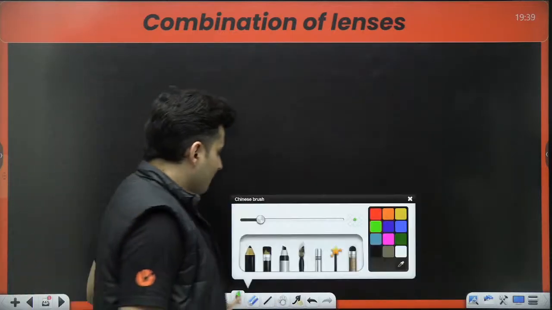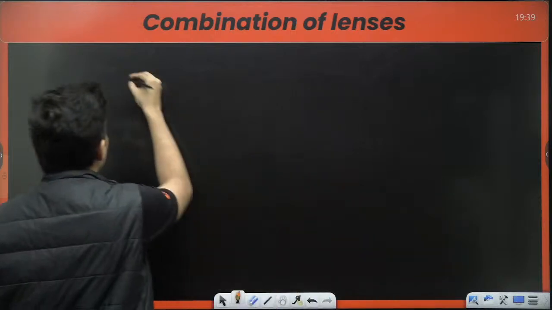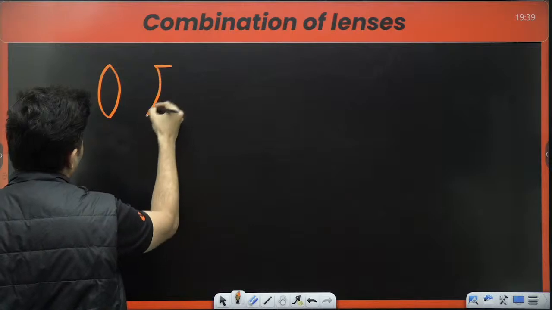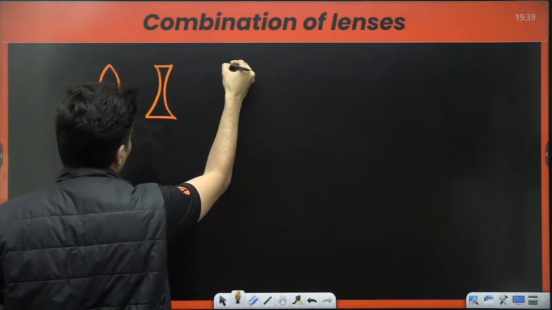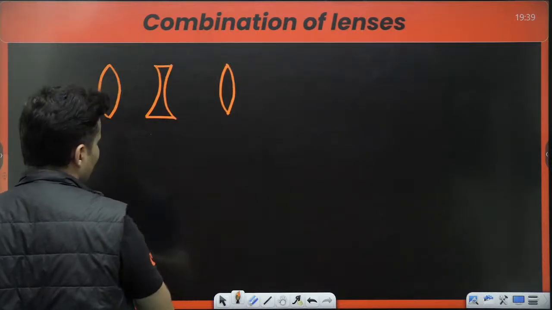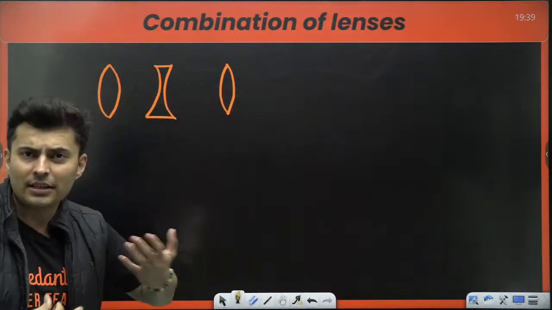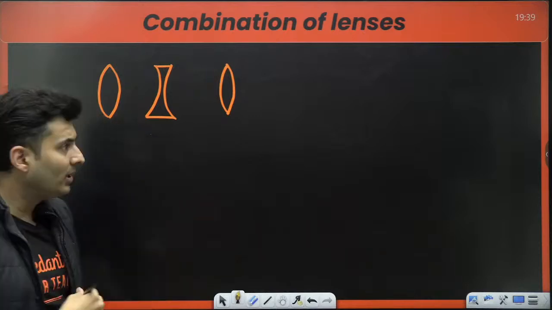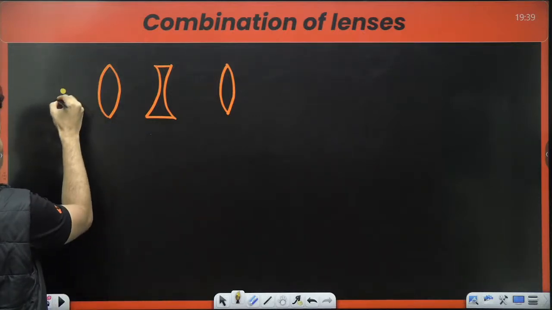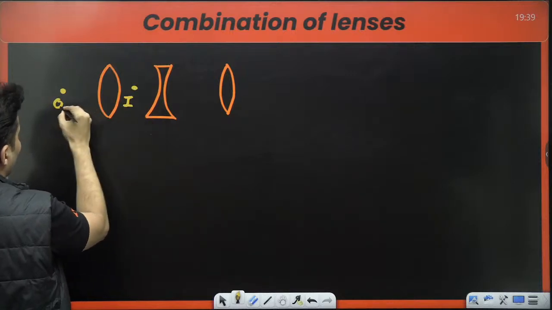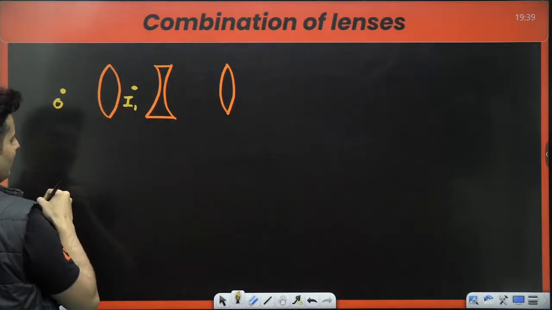Now, see, when you have one lens and then the next lens and then another lens and so forth, placed one after the other with some gap between them, and you have an object here, that object might make an image due to the first lens.